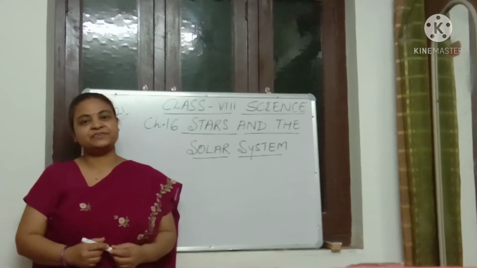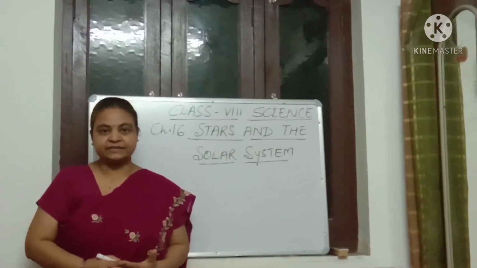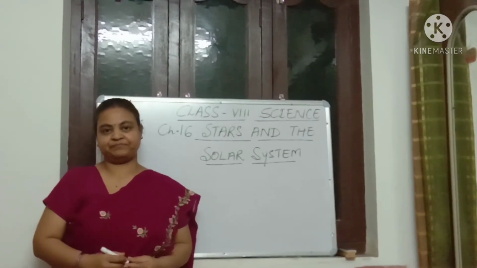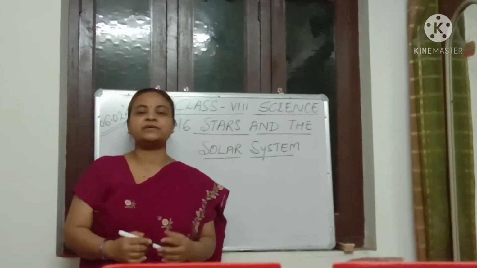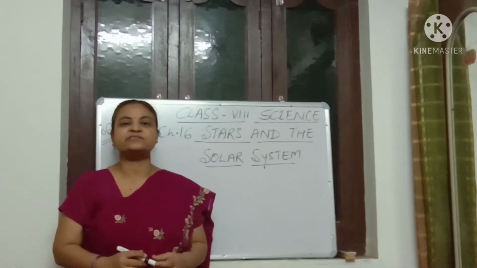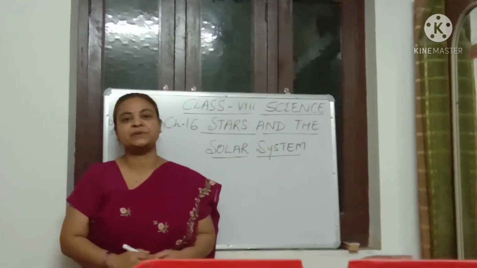The second planet in the inner planets, that is Venus. Venus is structurally similar to the Earth and in size also it is quite similar. That is why it is called the sister planet or the twin planet.